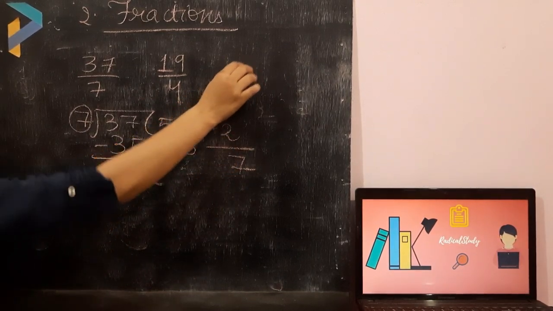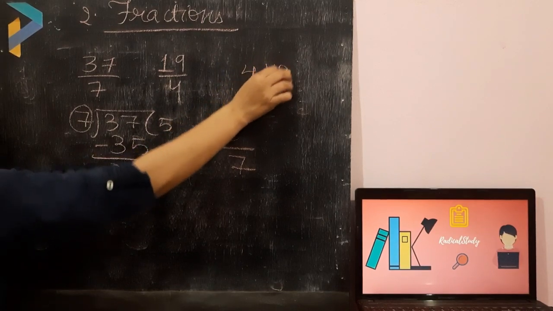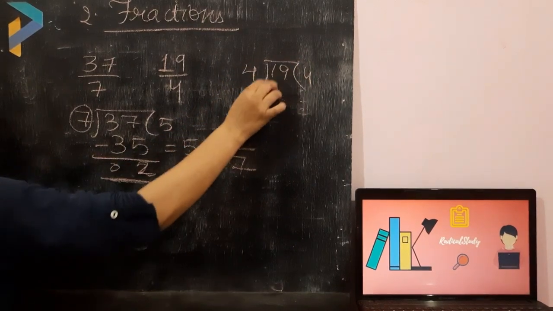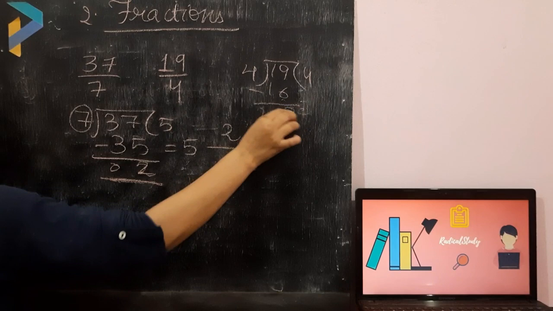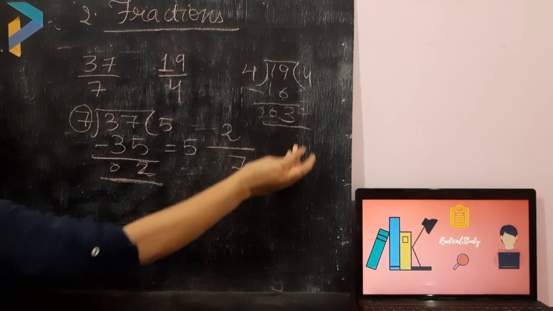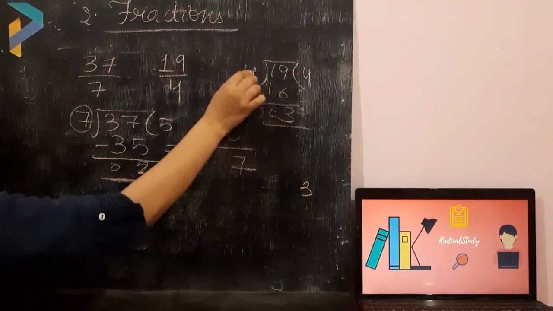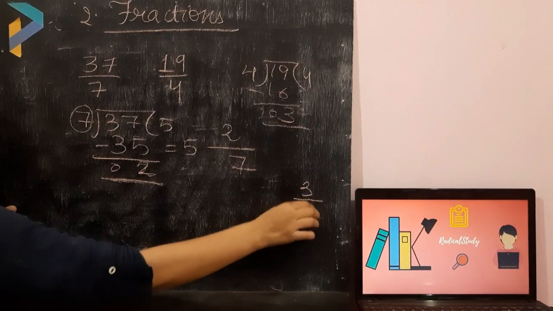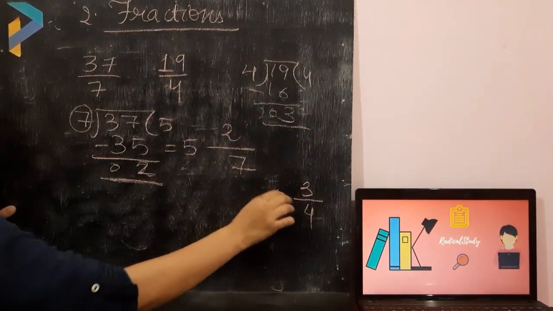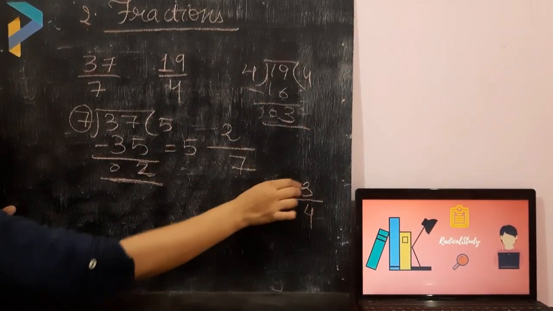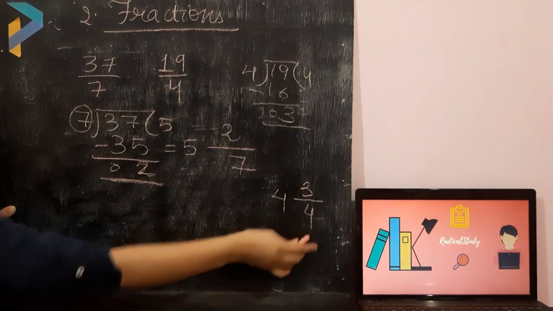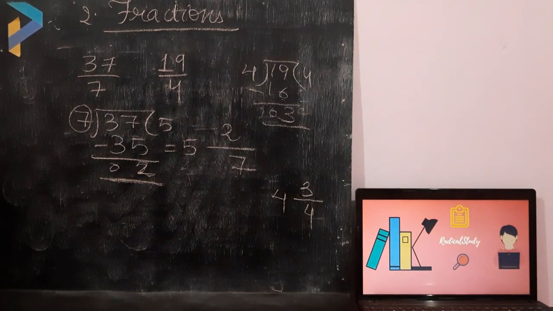Now the next option will be divided like this: 4 4s are 16 and the remainder will be 3. So the remainder is the numerator, this will be your denominator and this will be your quotient. So 4 4s are 16, 16 plus 3, 19, 19 upon 4. So this is how we convert improper fractions into mixed fractions.